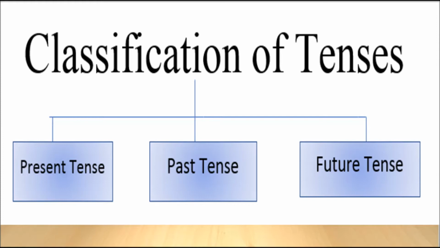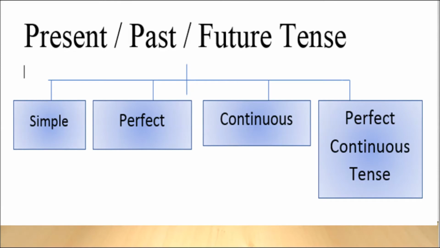Tenses are classified as present tense, past tense, and future tense. Present tense are actions or work which are carried out at the moment. Past tense are work or actions which got completed in the past. Future are planned actions which are going to take place or which are planned to happen in the future. All these three tenses are further classified as simple, perfect, continuous, and perfect continuous tense. In this class, we are going to learn only about the present tense.